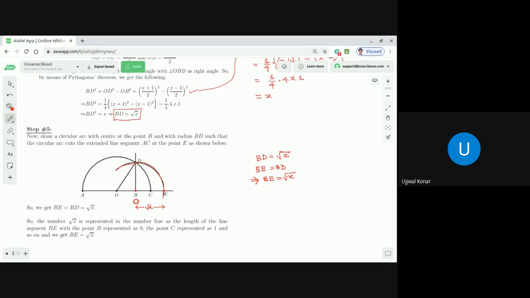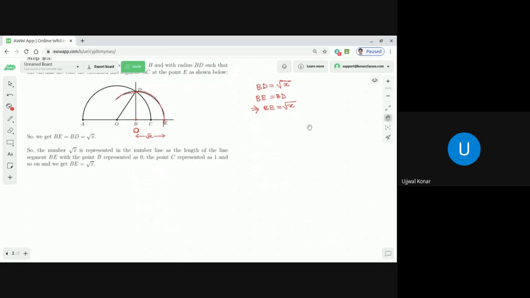Okay, let me repeat once more, in case you have any doubt. So what are the steps? It is better to give an example, so that it will be very clear to understand. After that, I will again go through the steps one by one. Let me take a different color. Suppose we need to represent the number root 3 in the number line. That is our task. So for that, what will you do? First task is that we first draw a straight line AB.